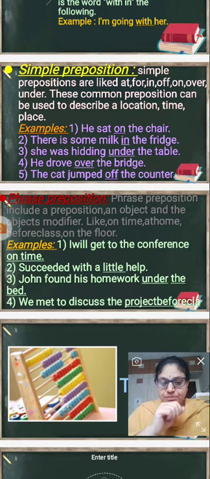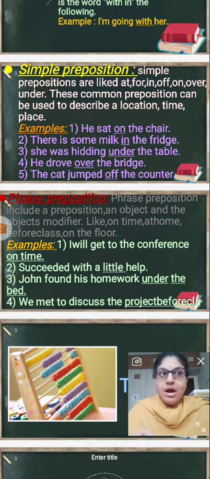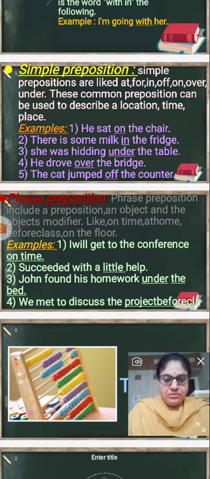Now look at the examples. First example: I will get to the conference on time. I will get to the meeting on time, in time. I will be present in time. I will go to the college in time or on time.